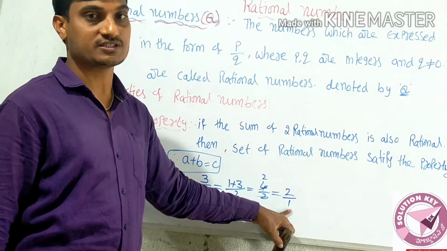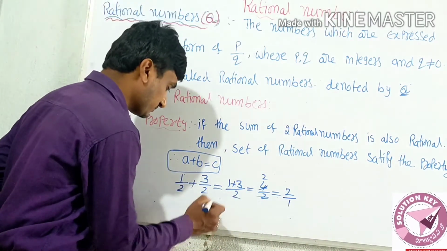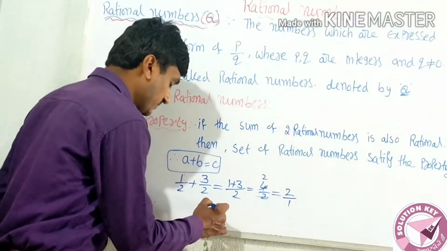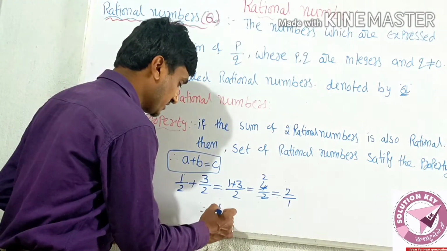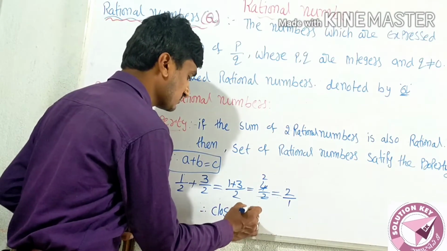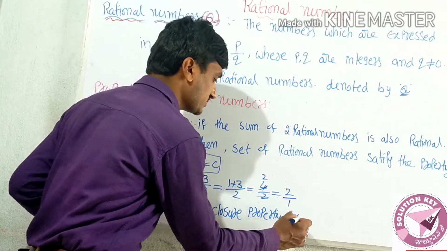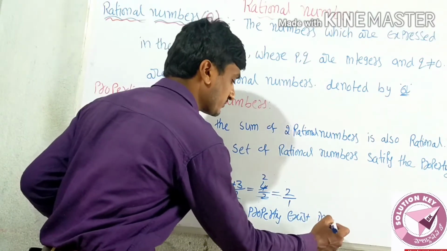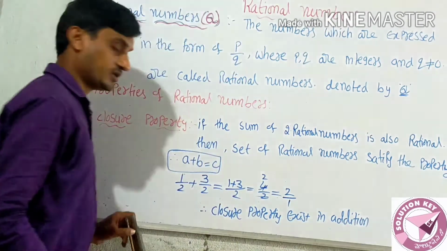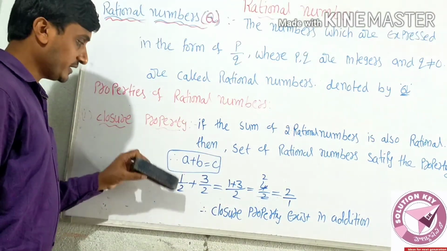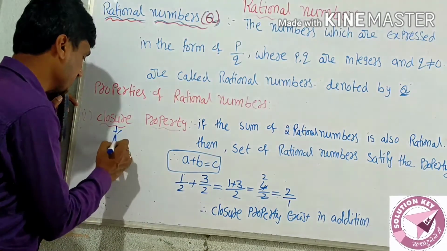Therefore, closure property exists in addition for rational numbers.